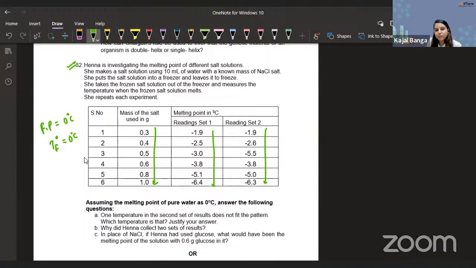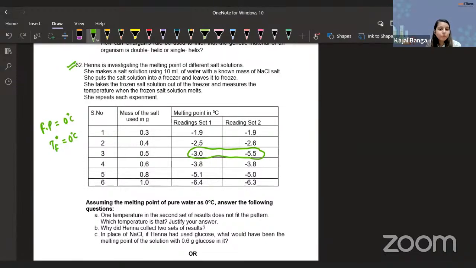So what do you think, guys, which temperature does not fit the pattern? Can I say the third one? Because there's a huge variation. In all the other cases, the variation is hardly 0.1, 0.2 like that. But in the case of the third, we have a huge variation of around 2.5 degrees Celsius. So that's not correct. Correct? And what can be the reason?